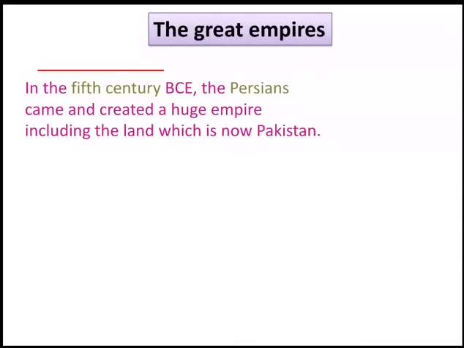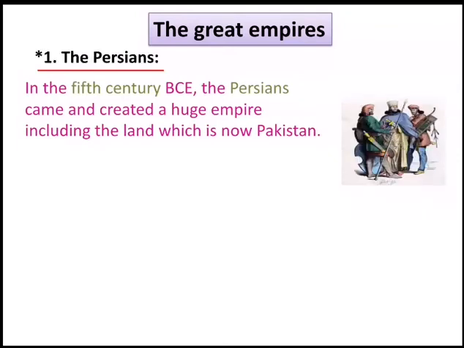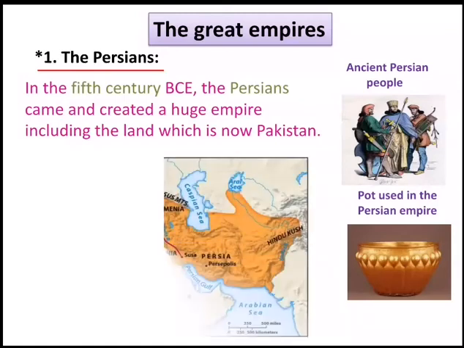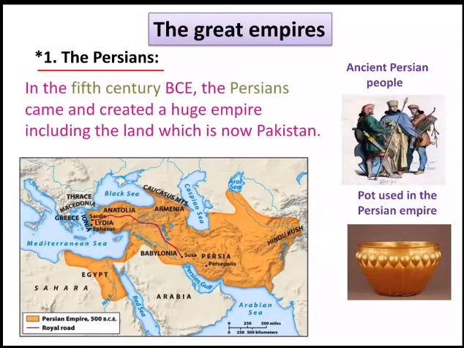The great empires. After the Aryans, many other people came to rule this region. First of them were the Persians. In the 5th century BCE, the Persians came and created a huge empire, including the land which is now Pakistan. They made Taxila the capital of their empire. They introduced many ideas and also learned new ways from the Aryans.